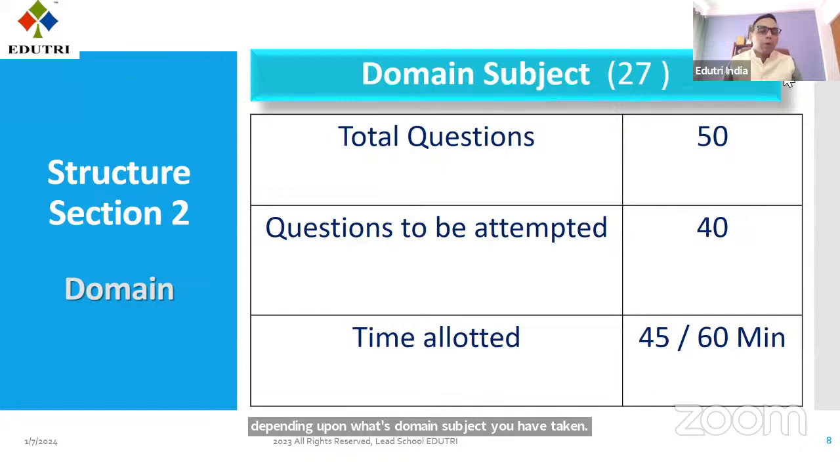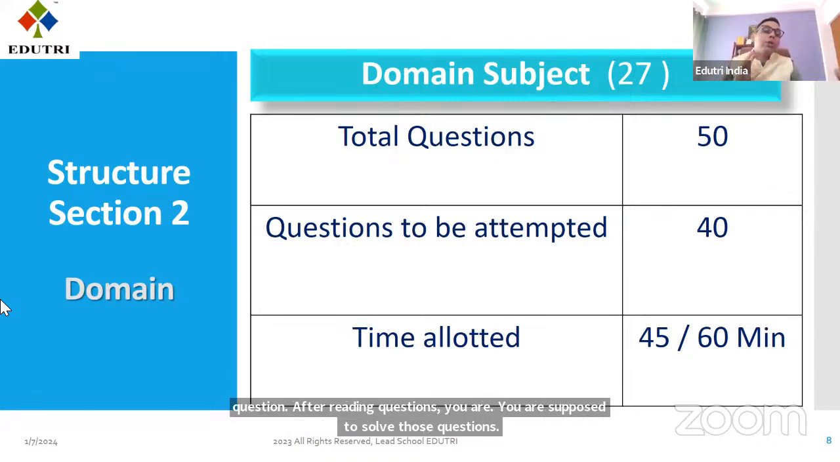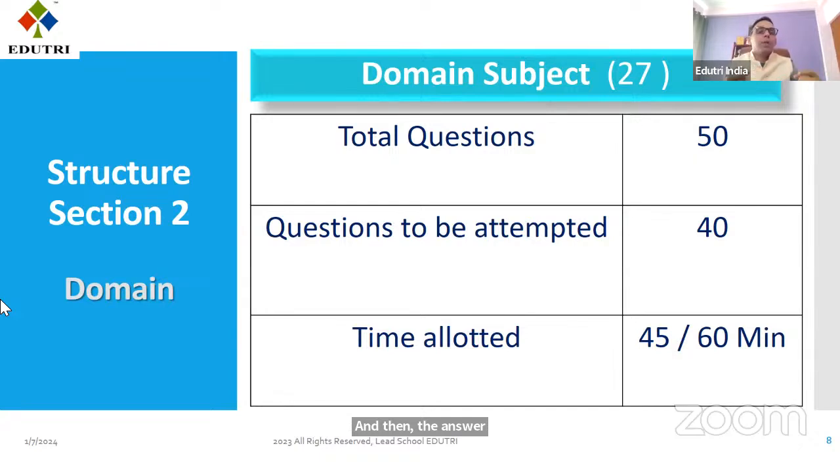There are two types of domain subject. One where you are supposed to read the question and mark the answer. There is another domain where you are supposed to read the question, solve it, and then mark the answer. Means theory paper and practical paper. I give you an example: try to understand the difference between mathematics and biology, or maybe accountancy and business study. Business study paper means you read the question and mark the answer. Accountancy means you read the question, solve the question, and then mark the answer.